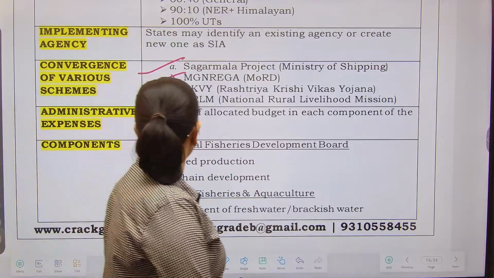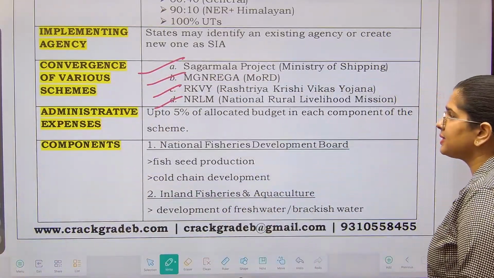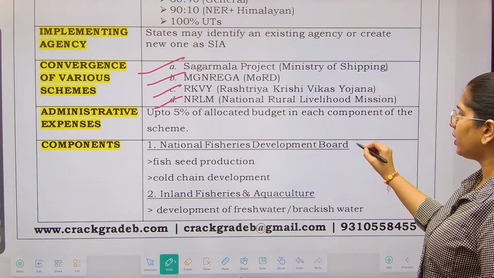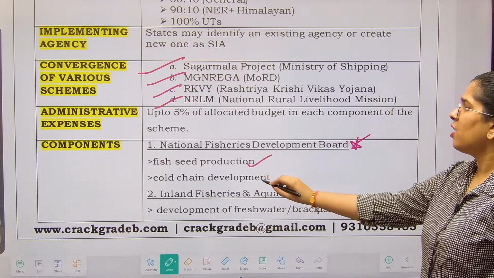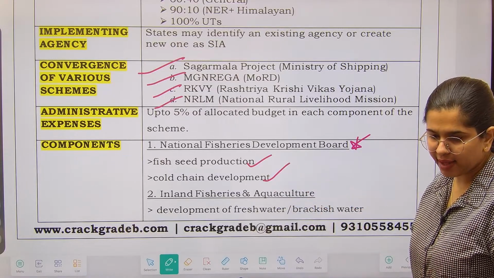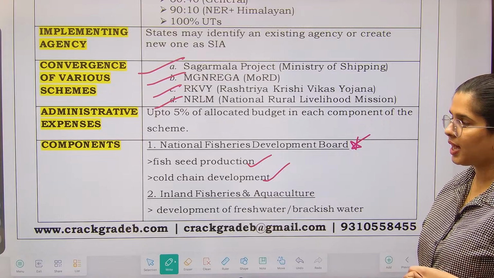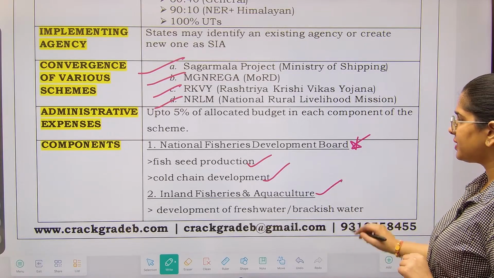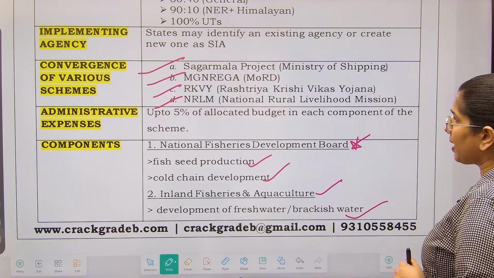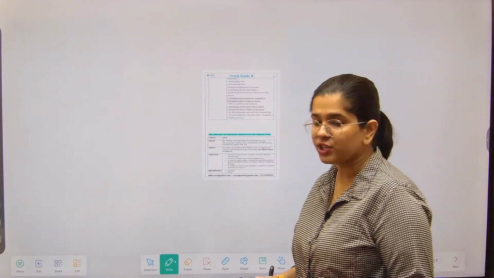Now next is components. Let us see this. National Fisheries Development Board. What is this board going to do? So fish seed production, for obviously the fodder development, like we have done for animal husbandry, as well as the cold chain development. For inland fisheries, development of freshwater or brackish water where we can do fish farming.